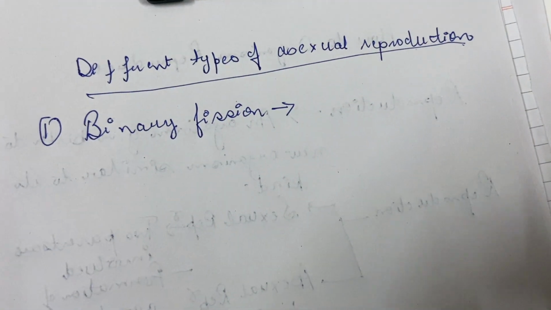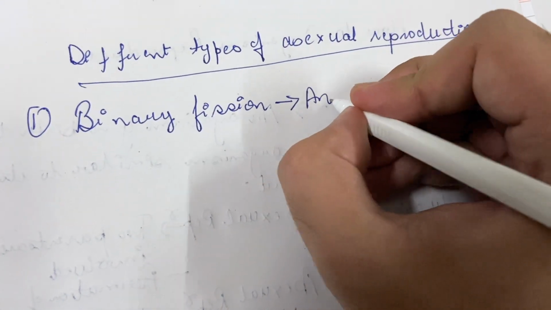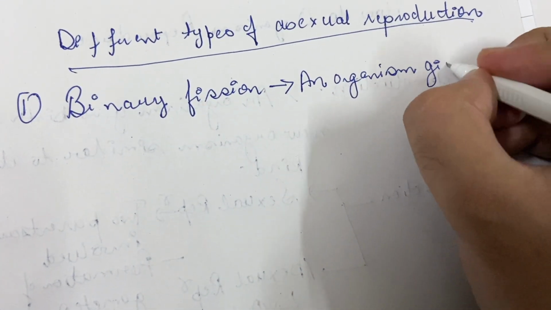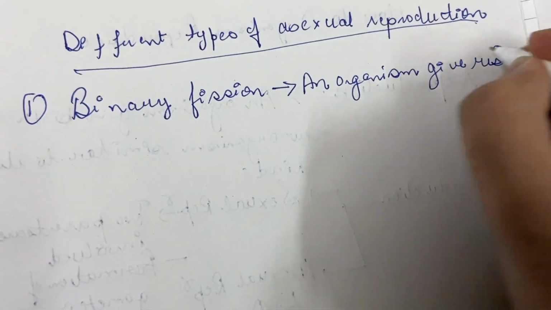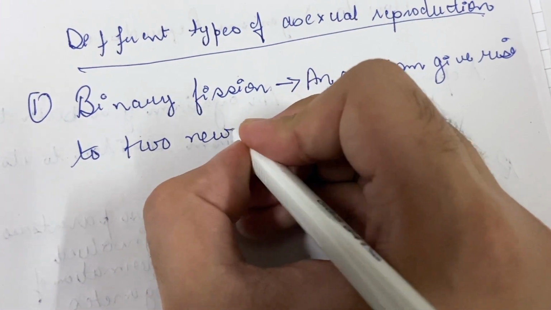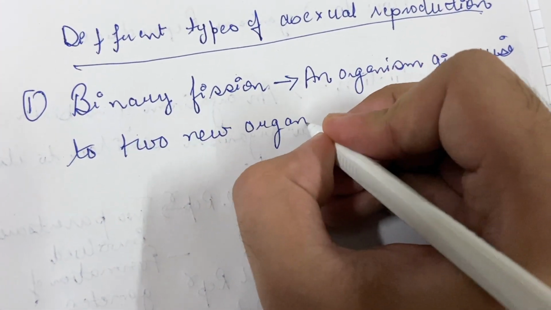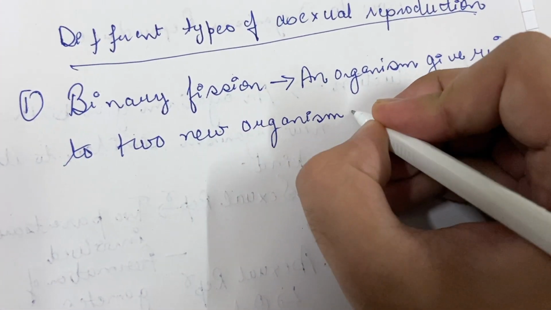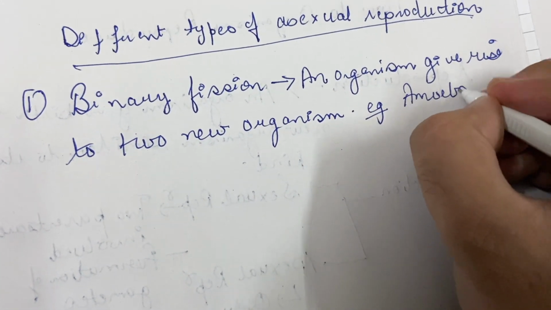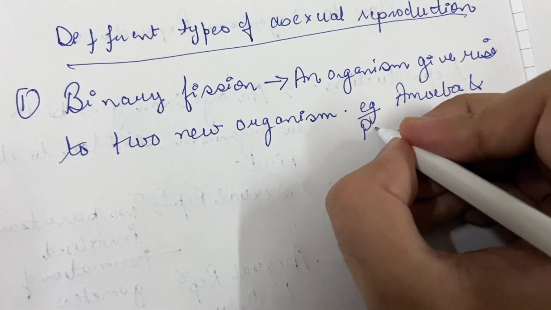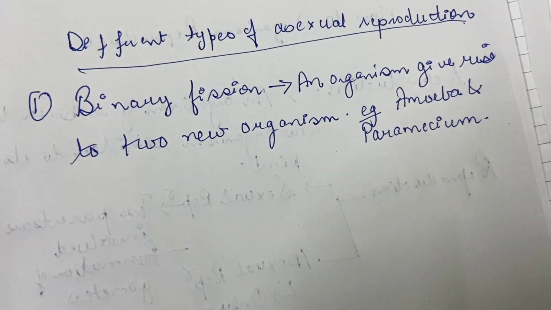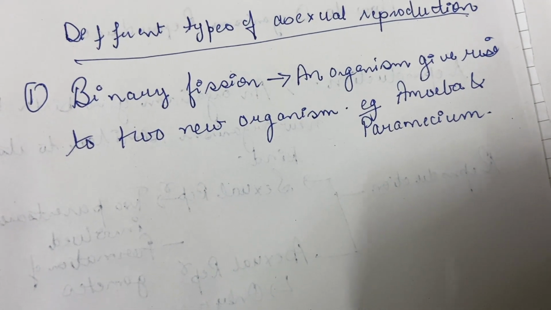In binary fission, an organism gives rise to two new organisms. Example of this is amoeba and paramecium. So, an organism gives rise to two new organisms.